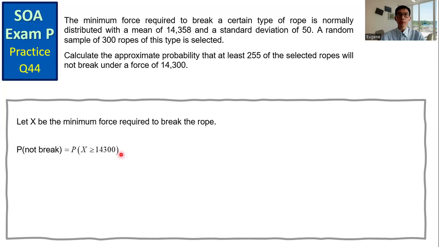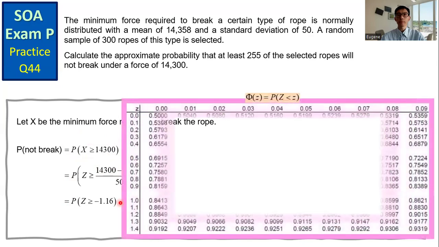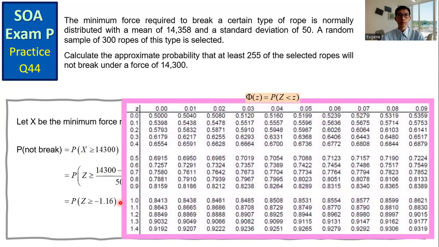X follows a normal distribution. So in order to get this probability, we transform into standard normal: 14,300 minus the mean 14,358, and then over the standard deviation 50. We need to get the probability that Z is greater than or equal to minus 1.16. We have Z equals 1.16. The corresponding probability is 0.877.